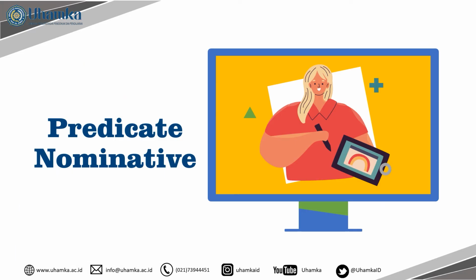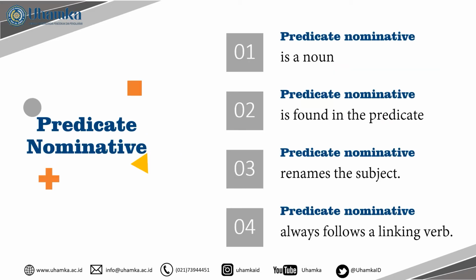Next is predicate nominative. Okay, what is predicate nominative? First thing first, you have to know that predicate nominative is always a noun. Remember, the word class of predicate nominative is always noun. Second, predicate nominative works as a predicate, as its name says.